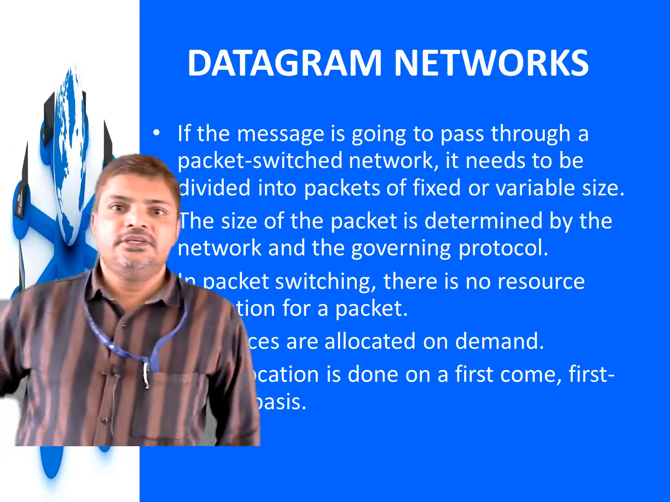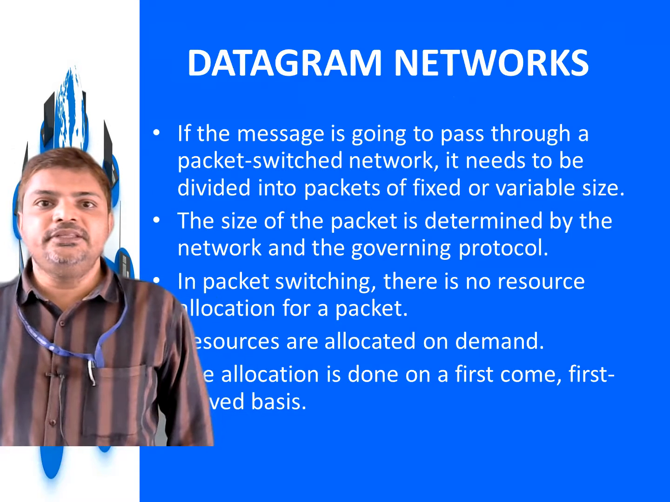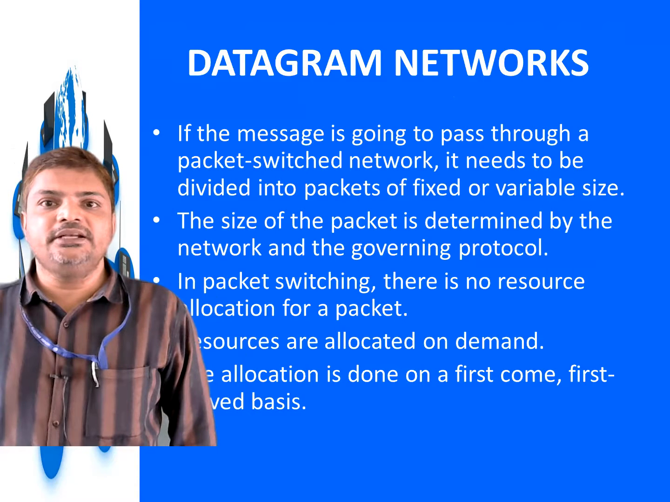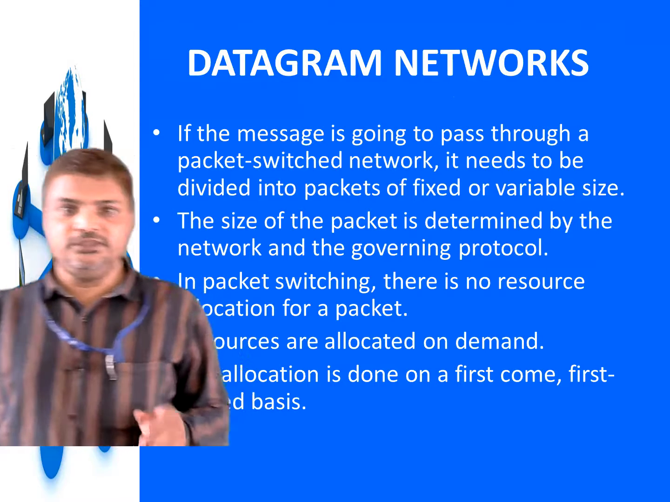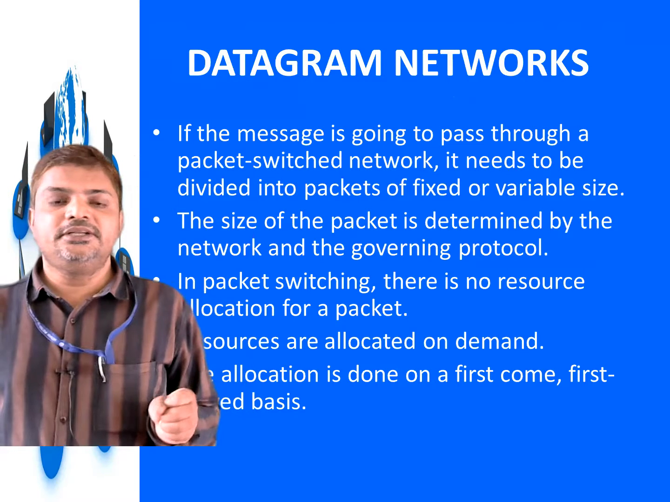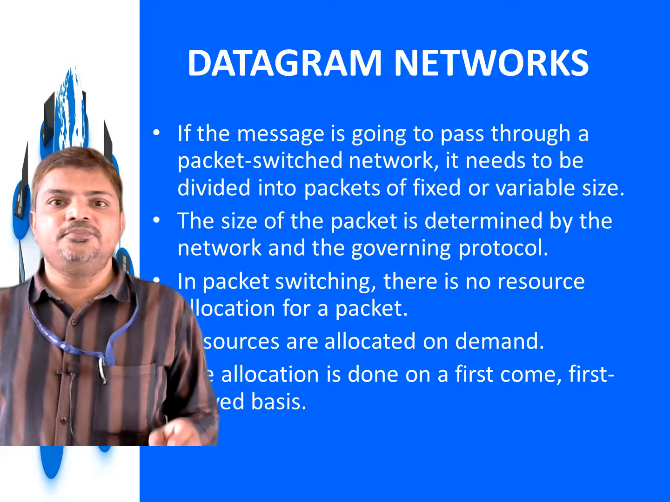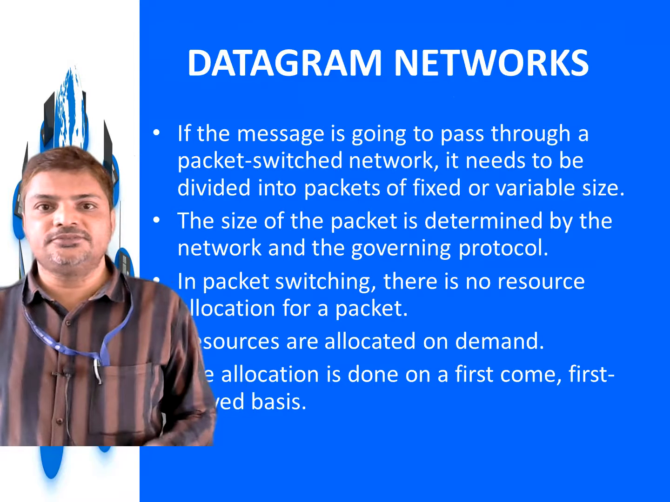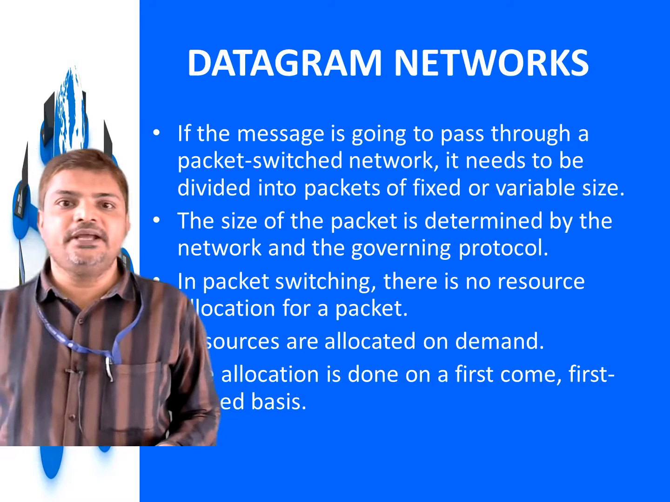Datagram network. If the message is going to pass through a packet switch network, it needs to be divided into packets of fixed or variable size. The size of the packet is determined by the network and the governing protocol, and the data is divided into packets of fixed or variable length for sending in datagram networks. In packet switching, there is no allocation for a packet.